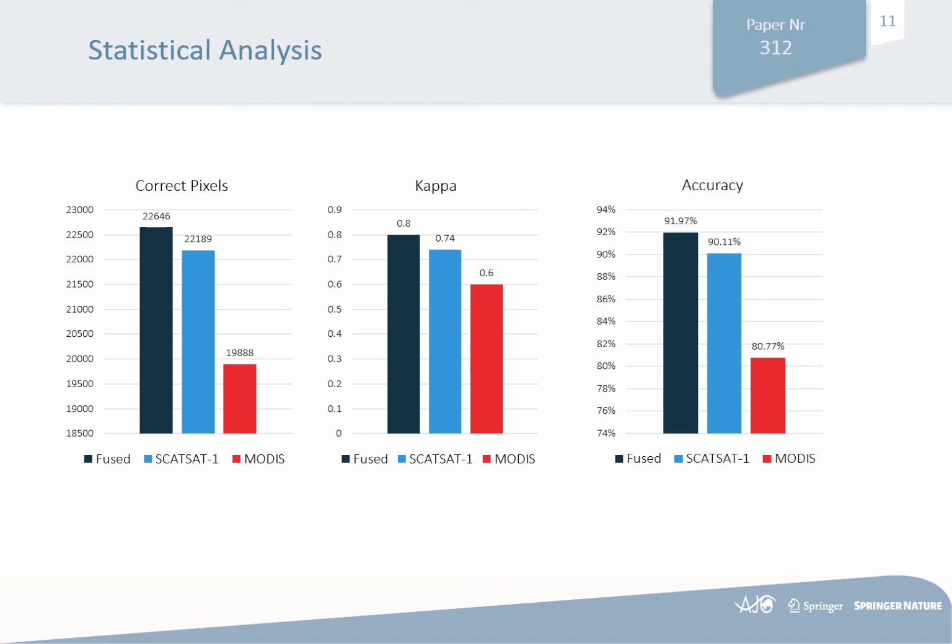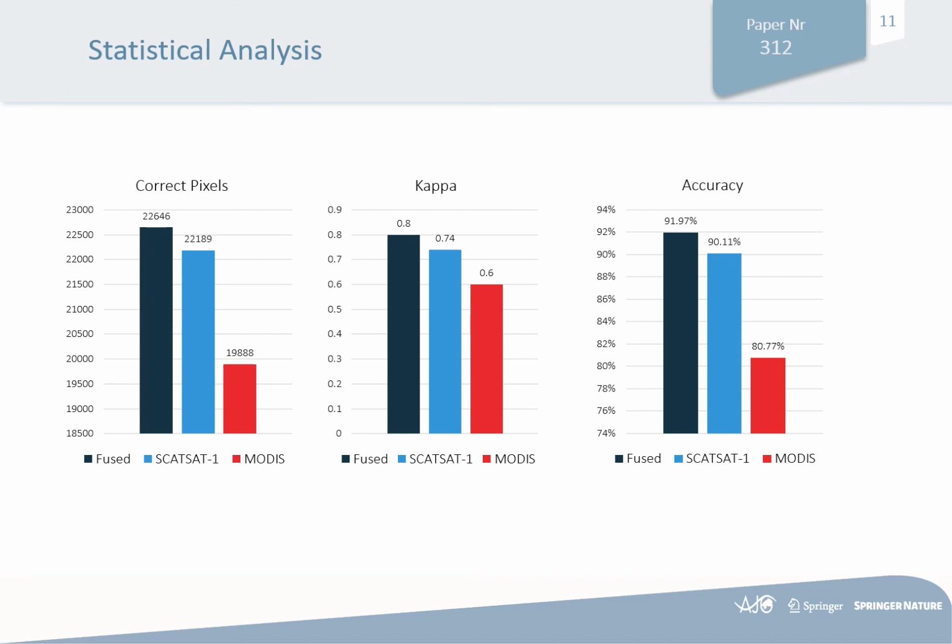In a similar way, the maximum kappa coefficient was obtained in the fused image, and the least in the MODIS classified image. The accuracy is represented in figure C, in which the maximum accuracy